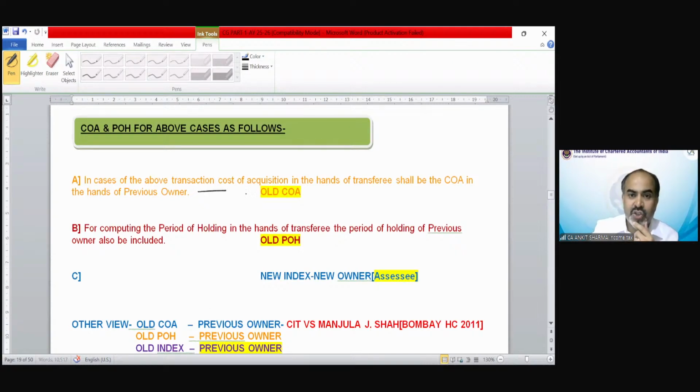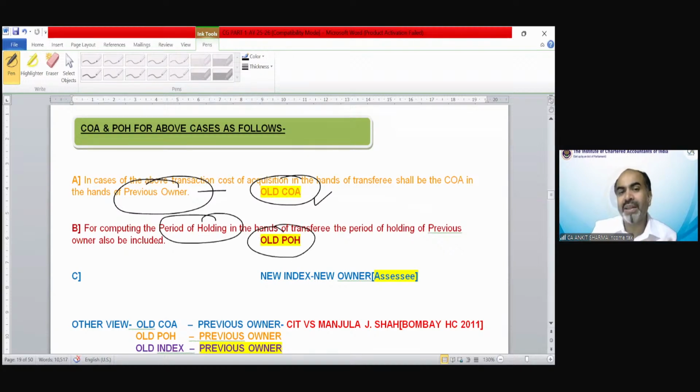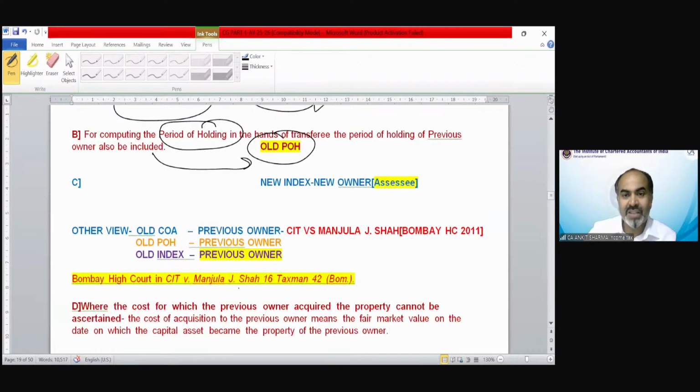In case of our transaction, cost would be taken from the previous owner's cost of acquisition. So cost would be the old cost of acquisition, meaning whatever has been in the hands of the previous owner. Period of holding would be the old period of holding, that means the previous owner's period of holding should also be considered. Index would be the new index, that was the assessee's index as per the act. Now, CIT v. Manjula Shah, Bombay High Court 2011 judgment, says cost would be of the previous owner, holding would be as of the previous owner, and the index also should be from the previous owner.